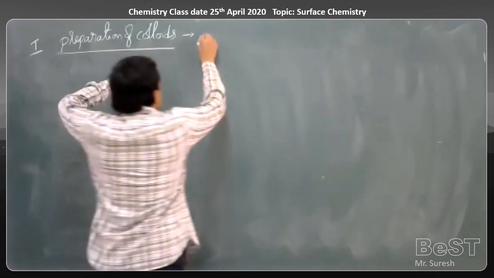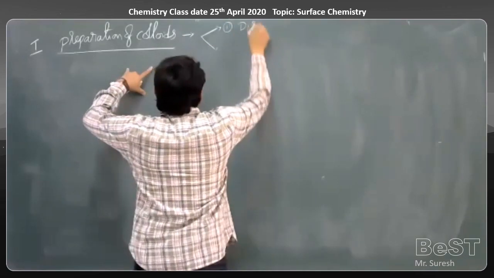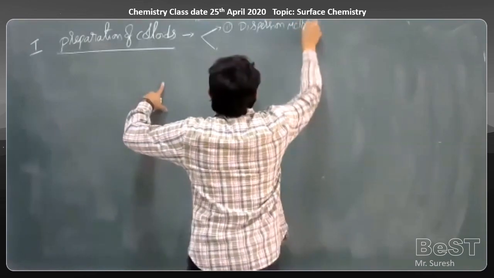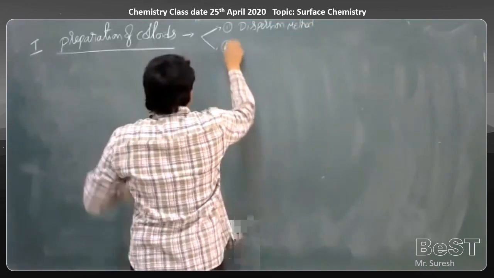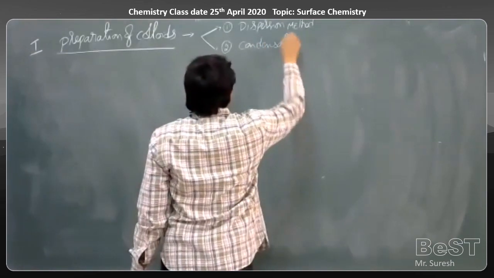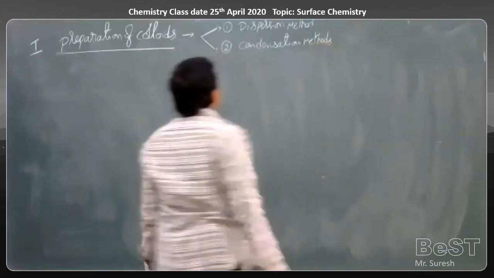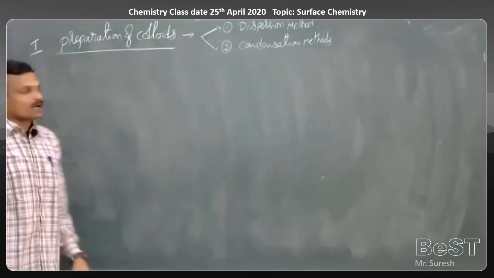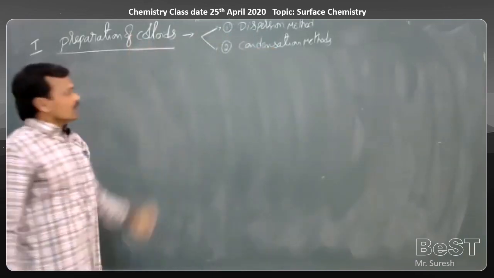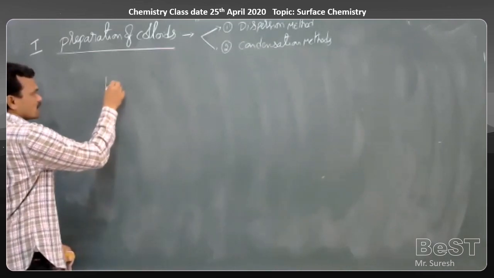The main two methods which are used are dispersion methods and condensation methods. By using these two methods, we can prepare lyophobic colloids. Let us see some methods in that, as per the syllabus mentioned here.